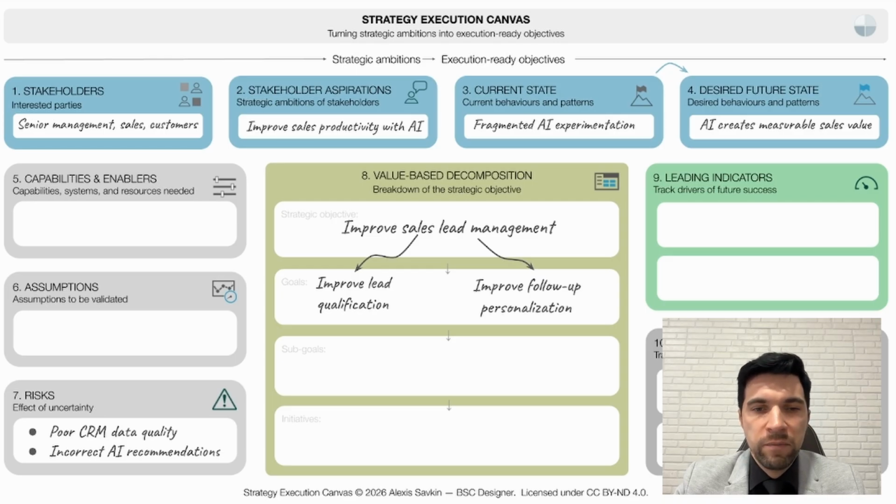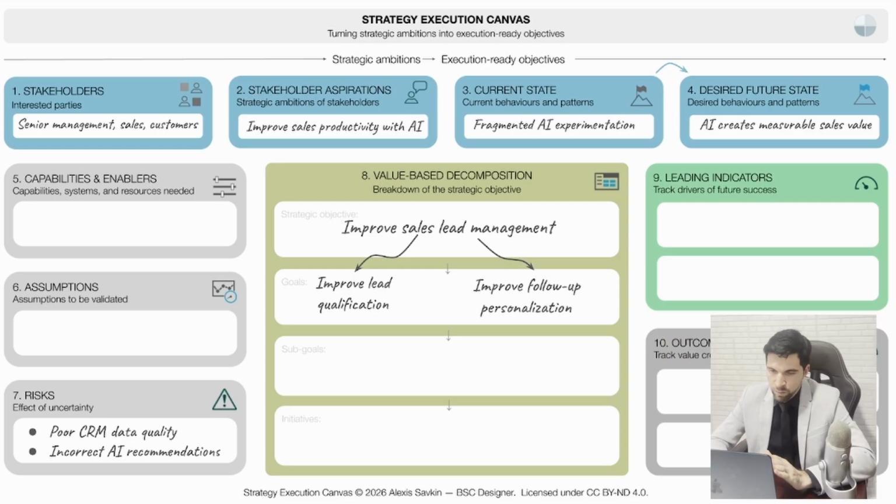Unlike a simple project where most factors are known, in the strategy domain we deal with many unknowns and uncertainties. We don't know for sure whether things will work out as expected. The canvas encourages us to consider the hypothesis, the assumptions behind the objectives. One way to formulate these assumptions is to ask, what must be true for this strategy to succeed?